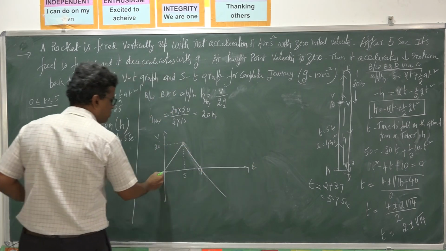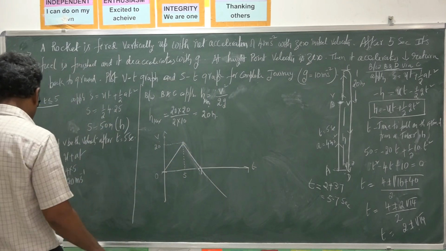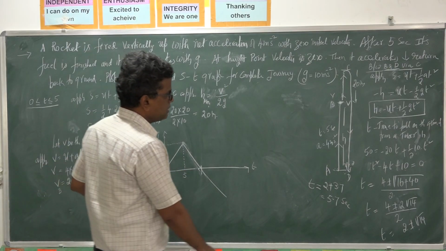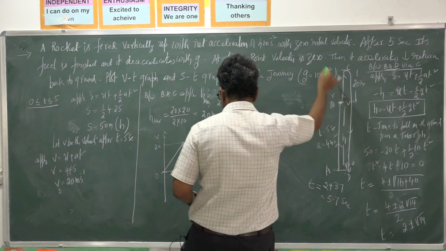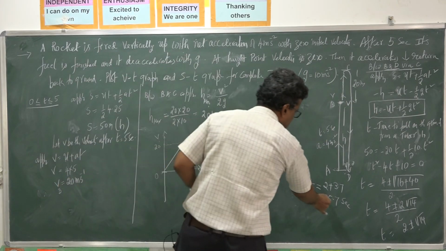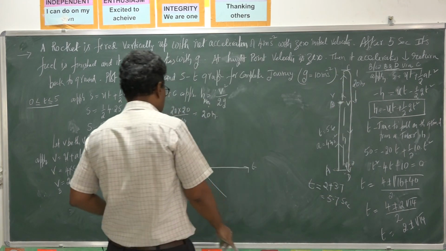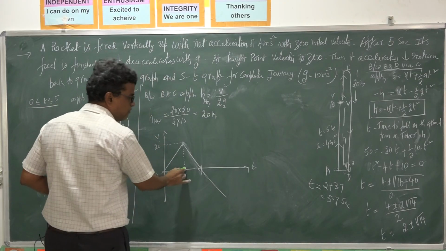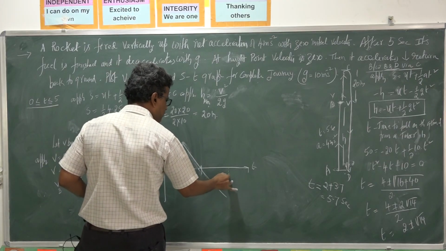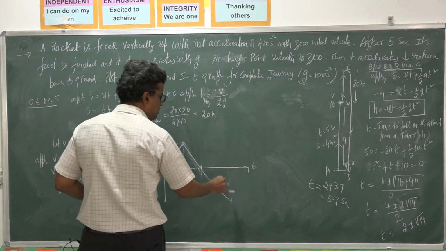So from 0 to 5 seconds, it accelerates and attains 20 meters per second. Then, to attain this 20, it will again fall. Total how much time will it take? 5.7 seconds, and in that the acceleration is g. So how much does it travel? From 5 to 5.7, so the total is 10.7 seconds. So it will continue up to 10.7.